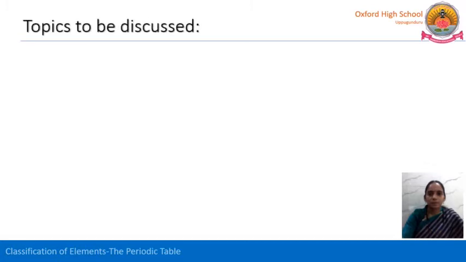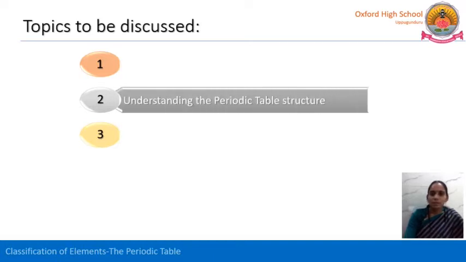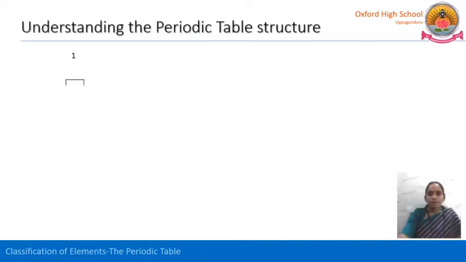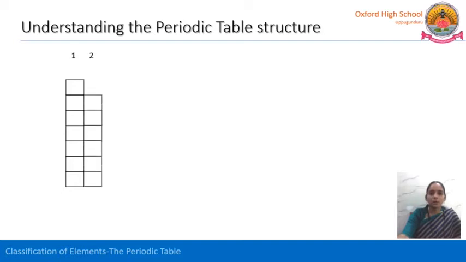The second topic is the structure of the periodic table. Let us understand the periodic table structure. The modern periodic table is divided into periods and groups. Let us see how many groups and how many periods there are.